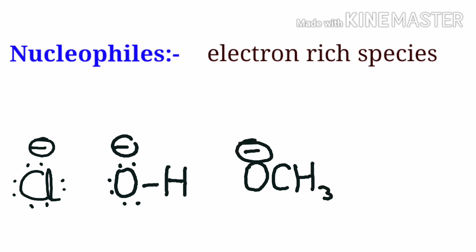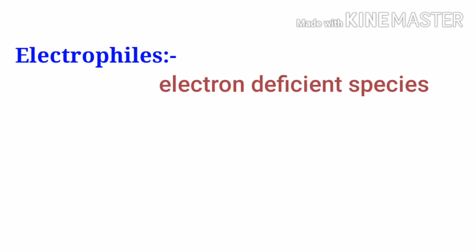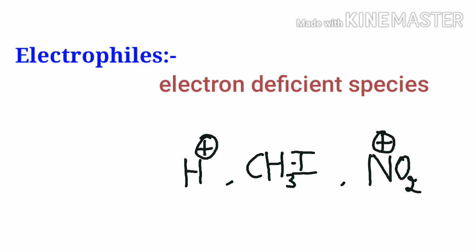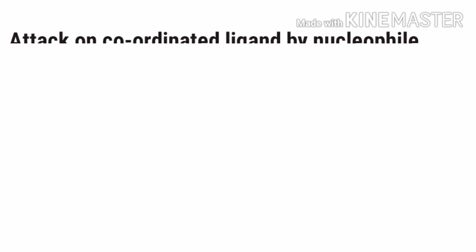Examples: electron deficient species having an affinity for electrons are called electrophiles. Examples: attack on coordinated ligand by nucleophile. Here is a question: why will a nucleophile attack a coordinated ligand?